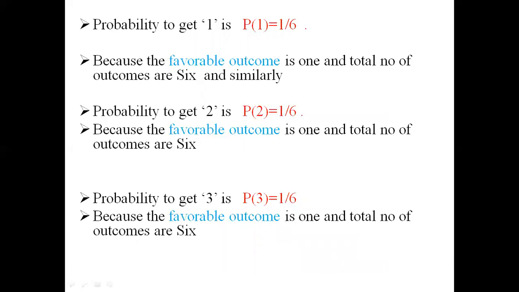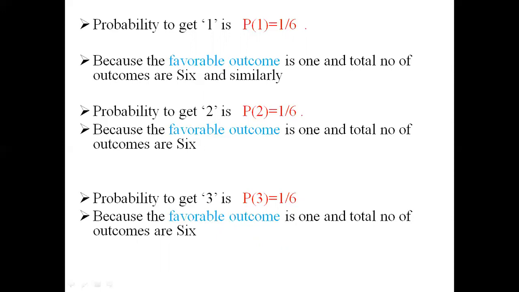The probability to get 2 is P of 2 equal to 1 by 6 because the favorable outcome is 1 and the total number of outcomes is 6.